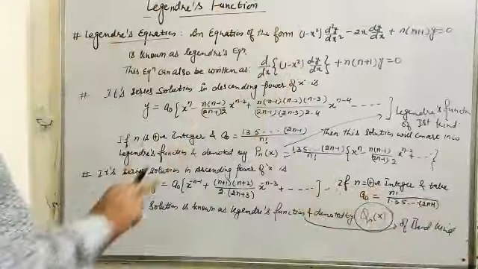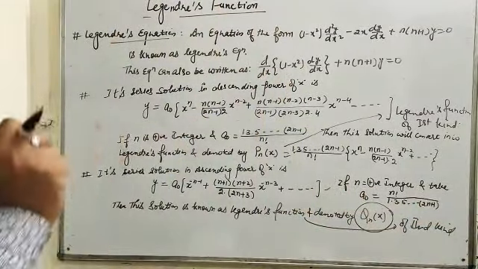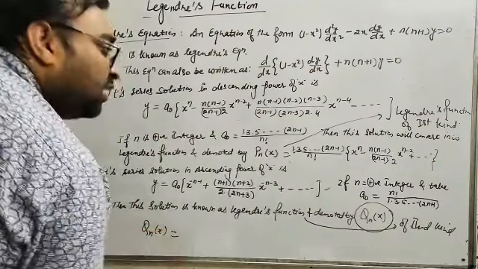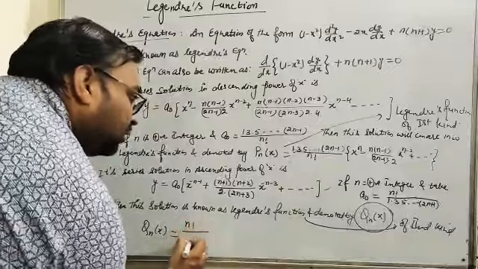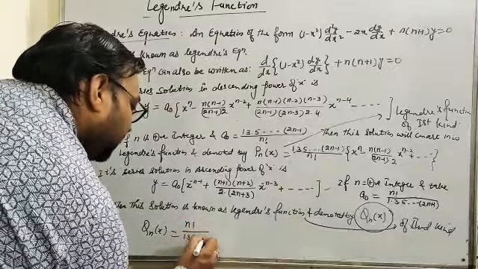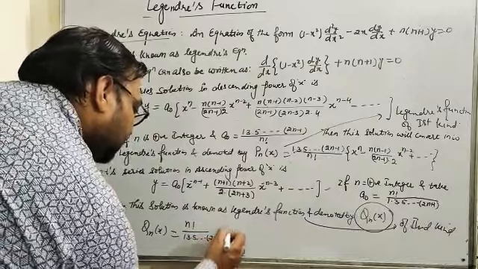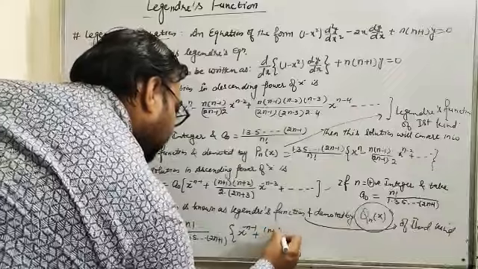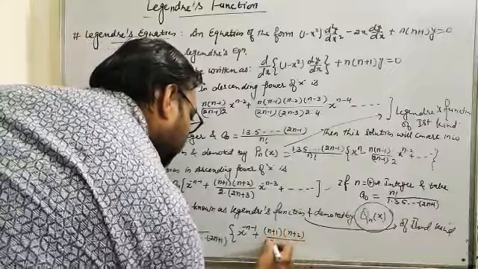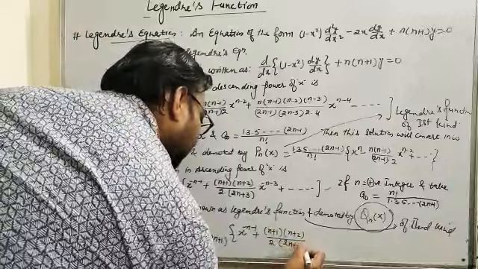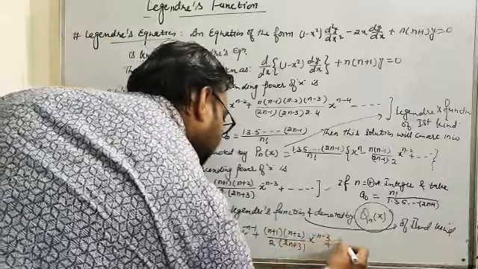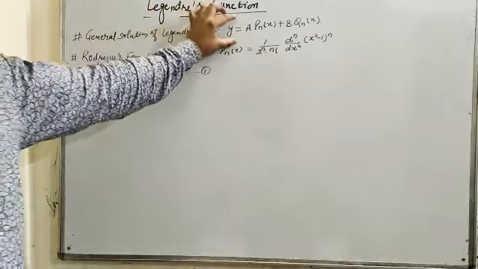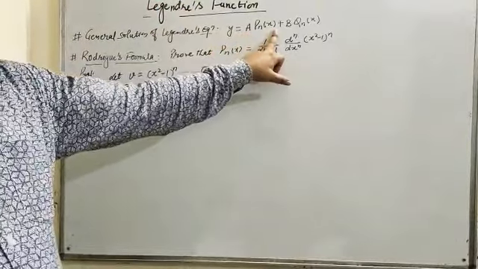So Pn(x) is the Legendre function of first kind and Qn(x) is the Legendre function of second kind. And this Qn(x) is equal to n factorial upon 1·3·5 up to (2n+1) into x raised to power minus n minus 1 plus (n+1)(n+2) upon 2·(2n+3) x raised to power minus n minus 3 and so on. And the general solution of Legendre's equation is y equals a Pn(x) plus b Qn(x).